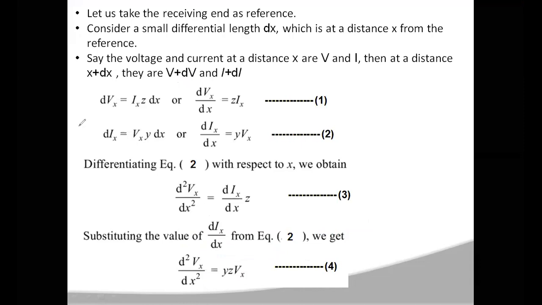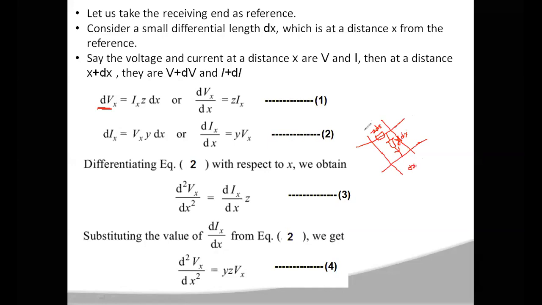As I said before, Vx is the voltage across your differential length. Here you will have impedance small z into dx, and the admittance value is small y into dx. This is a differential length dx.